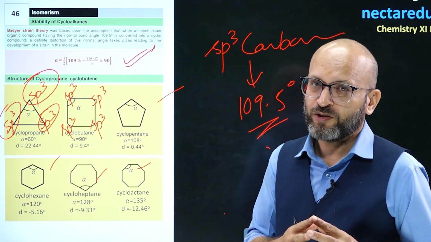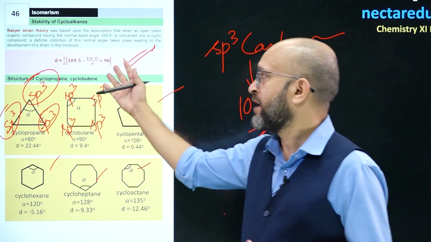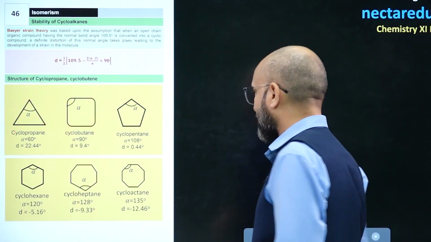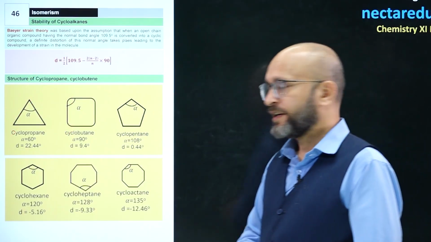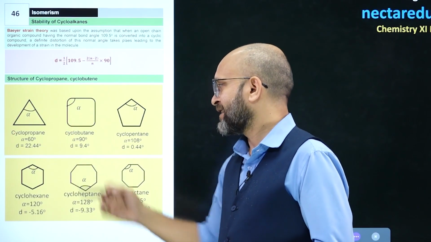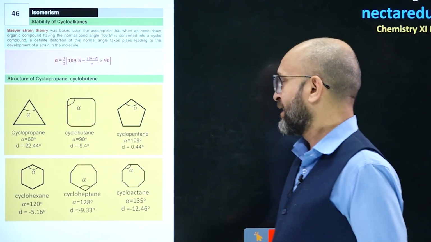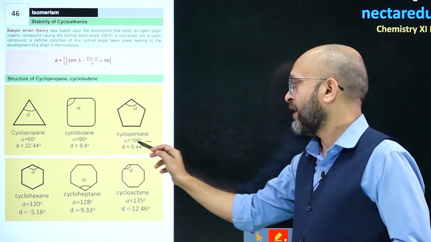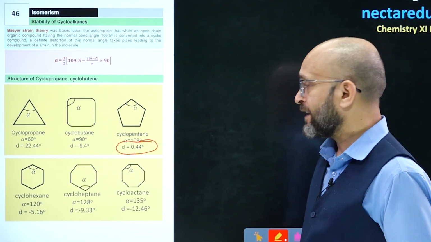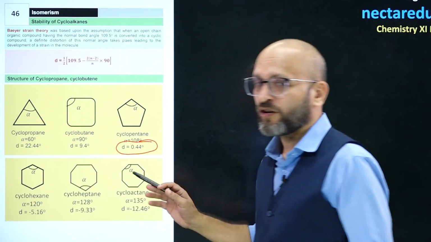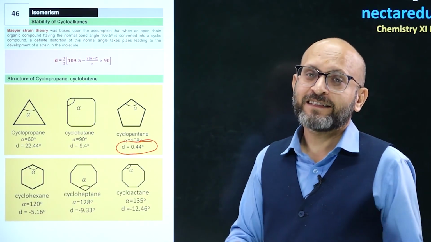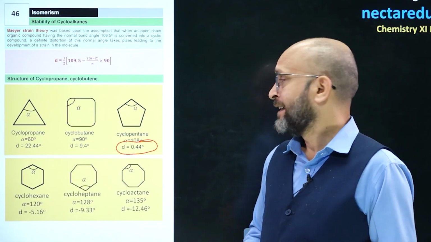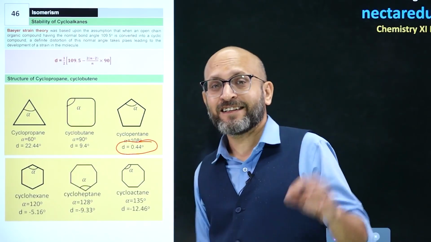So, expected bond angle is 109.5 degrees, but when formation of a ring occurs, there is definite strain in the molecule. So, for that strain we have this formula. From this formula we have calculated values and we have put up these values over here. In cyclopropane the angle strain is 22.44 degrees, 9.4 degrees in cyclobutane, and in cyclopentane you have 0.44. In cyclohexane, cycloheptane, cyclooctane, it is in reverse order, that is angle strain is there but in opposite order, but in cyclopentane the angle strain is minimum.